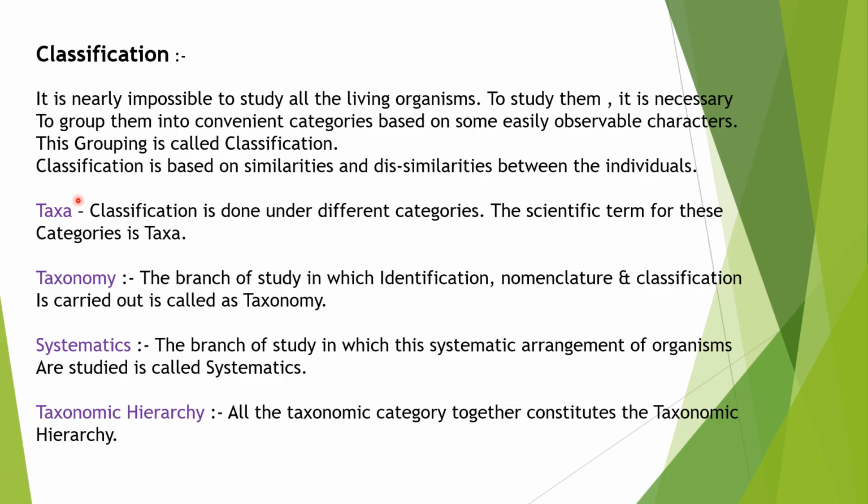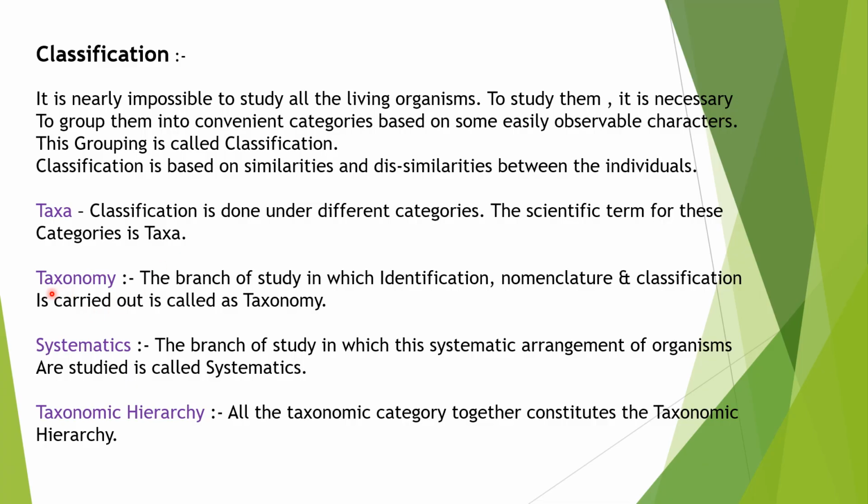Here we can see different terminologies regarding classification. First is taxa. So what is taxa? Classification is not a single step process, but it involves multiple steps in which each step represents a rank or category. Classification is done under different categories, and the scientific term for these categories is taxa. Now the next definition is taxonomy.